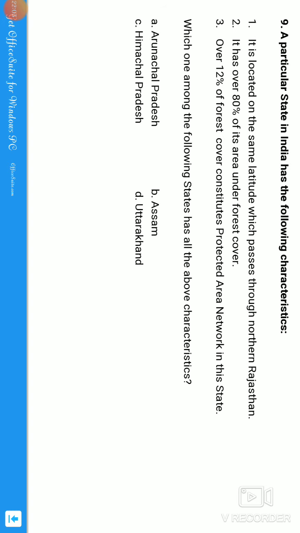Over 12% of the forest cover constitutes protected area networks in this state. About protected area networks I am going to discuss in the biodiversity chapter. It has the same latitude as northern Rajasthan, so you should know the latitudes which travel through Rajasthan. Even if you are unable to answer that one, it has over 80% of its area under forest cover. In the topic I have clearly explained, the India State of Forest Report, 80% means